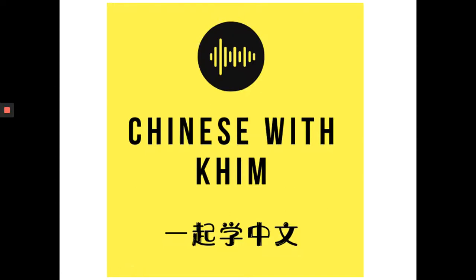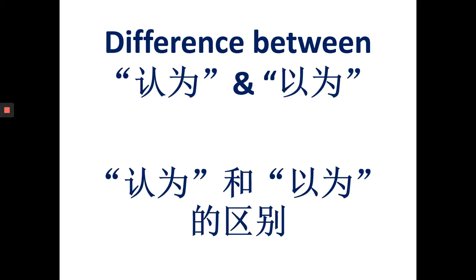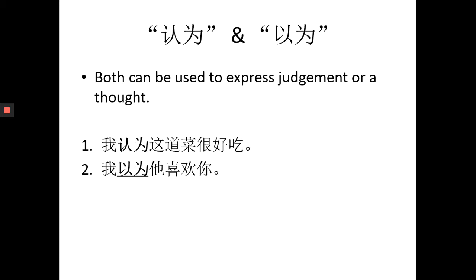大家好，欢迎来到 Chinese with Kim，让我们一起来学中文。Today I'm going to explain to you the difference between 认为 and 以为。今天呢，我将跟大家说明认为和以为之间有什么区别。Let's now look at what 认为 and 以为 both mean. Both 认为 and 以为 can be used to express judgment or a thought. 认为跟以为呢，两个都是用来表达一种看法或者是一种思想的。让我们来看两个例子。Let's look at two example sentences.